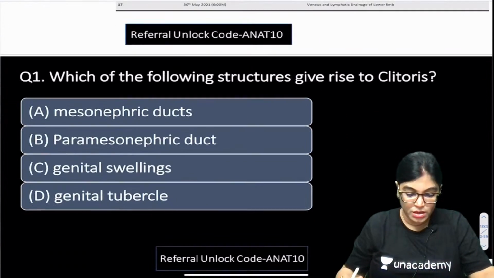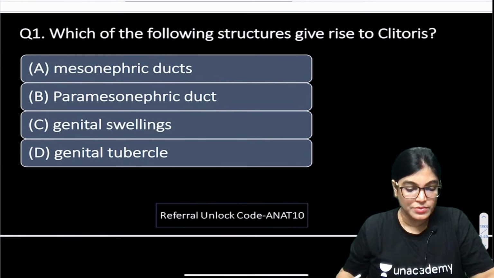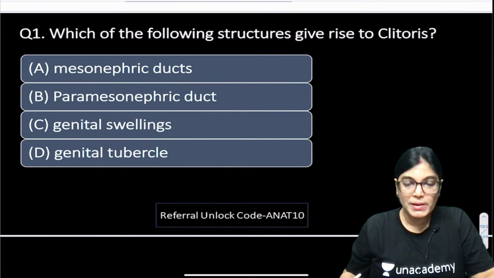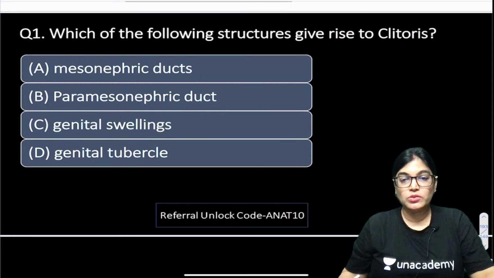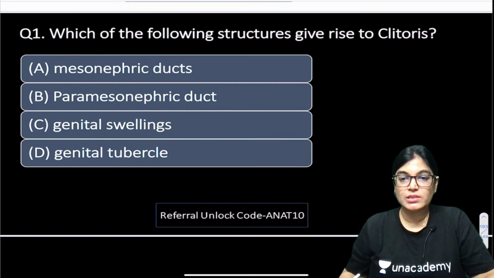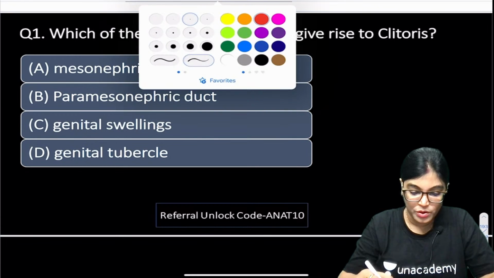So yes, now let's start with the first MCQ. Students have joined and we should start. All the best to everyone, and today also, like the previous session, 10 MCQs will be there. I am going to describe each MCQ along with the basic concepts behind it, which I have designed for you today.